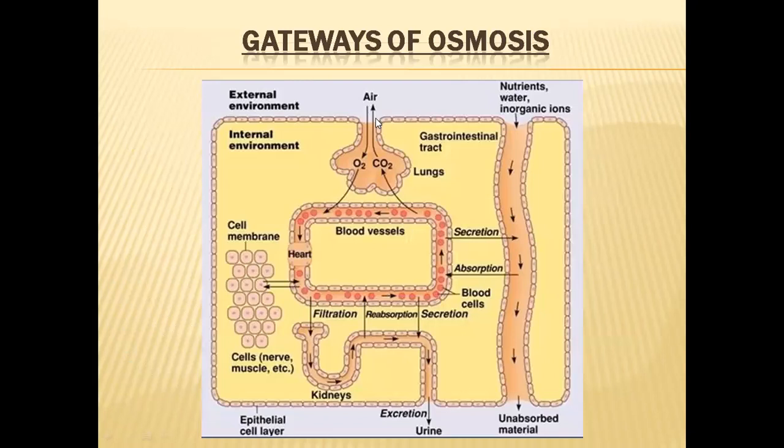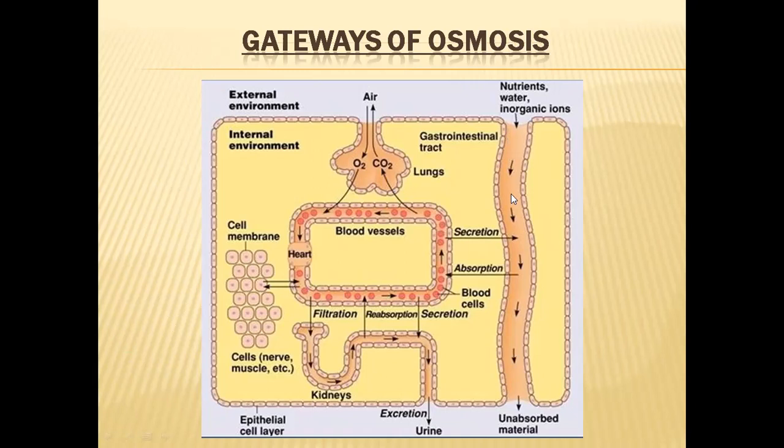Now let us understand how water and molecules enter into our body. This is a generalized body structure in which we have a respiratory organ. In our case, it is lungs. In many aquatic animals, this will be gills. Through gills, oxygen enters into the blood, and carbon dioxide leaves the body.